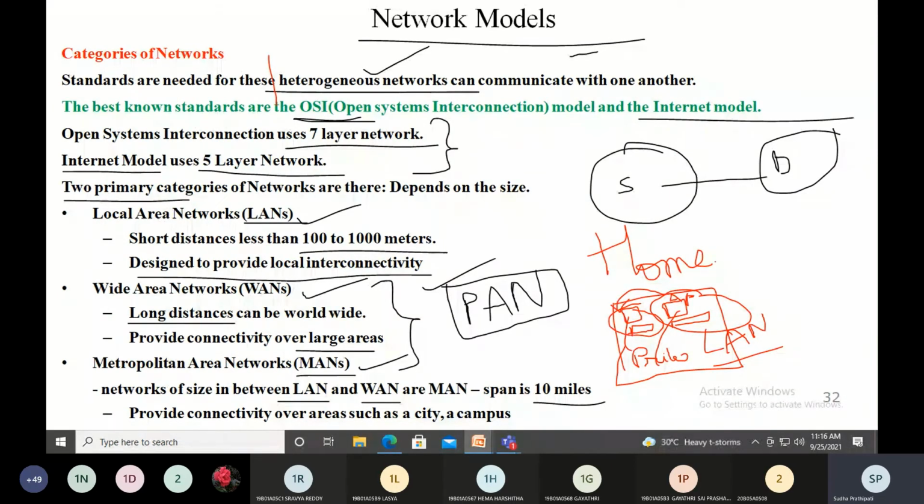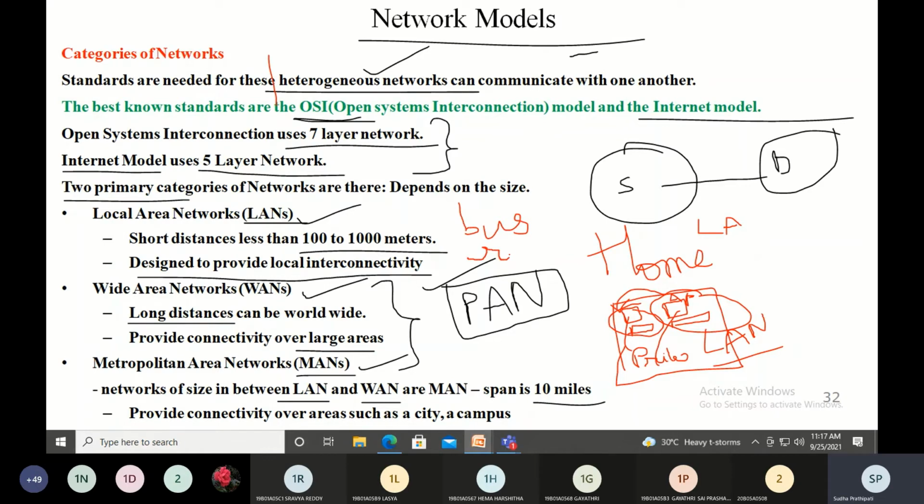Not only in a building which has three or four floors and some ten computers, even if you want to connect two computers together with a printer, you require a LAN. For a LAN you can use topologies like bus topology, ring topology and star topology. So to establish connection between devices using a LAN, the topologies you require are the bus, the ring, and the star topology.